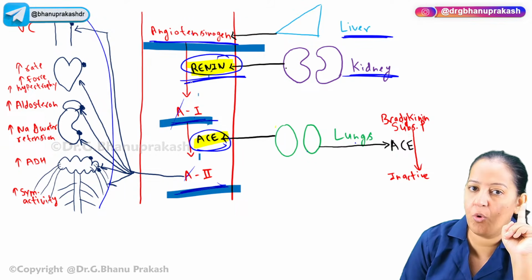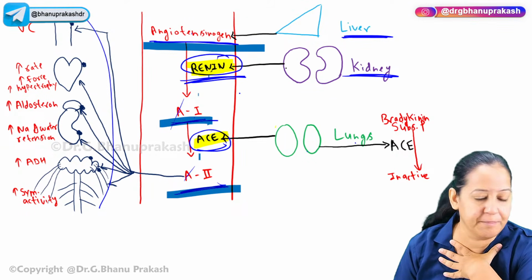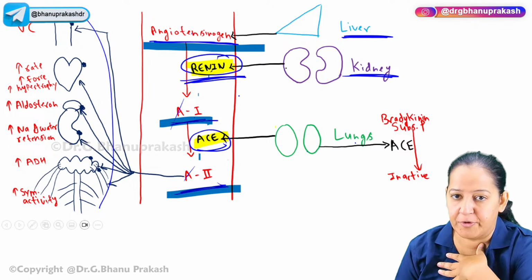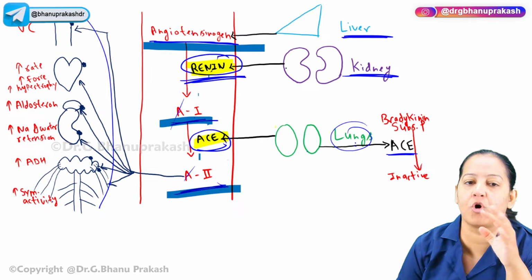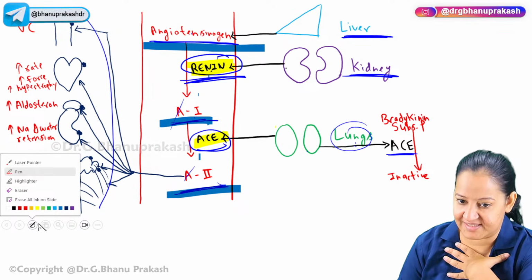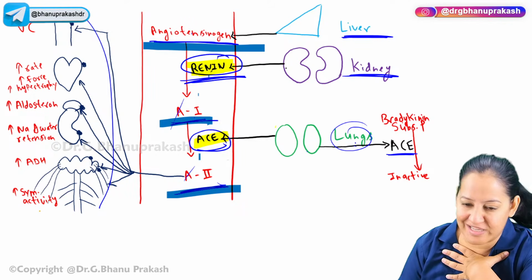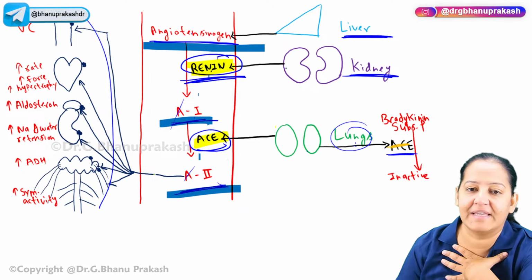Renin will come into role only whenever we are in hypotension. Currently, I don't have renin in my blood. It is secreted by JG cells of the kidney only if I have hypotension. But in the lungs, ACE is present. ACE is present in the lungs normally also. Currently, my lungs have ACE. My lungs, not my blood. My blood doesn't have ACE because I'm not hypotensive right now. But my lungs have ACE. All of our lungs have the ACE.